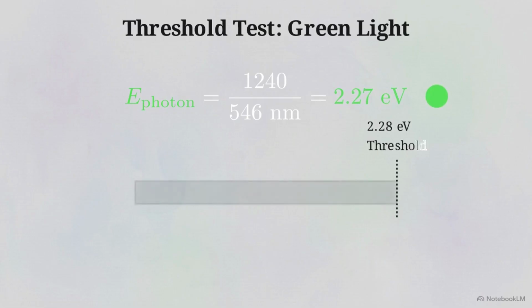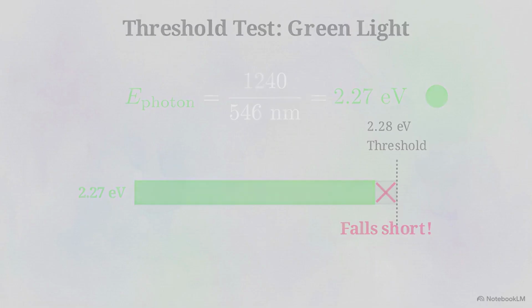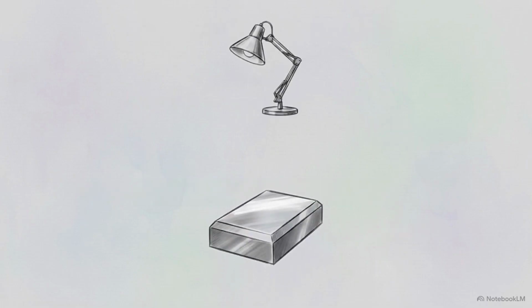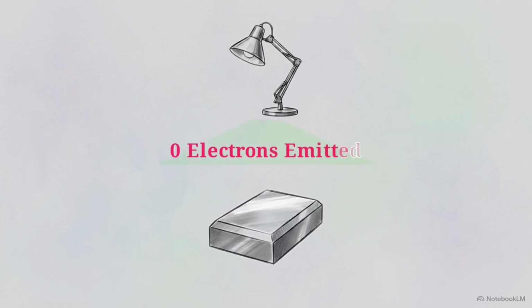We run the same calculation. 1240 divided by 546 gives us a photon energy of 2.27 electron volts. That is 1/100th of an electron volt short of the 2.28 work function. Because the incoming photon falls short of the toll, absolutely 0 electrons are emitted. You could blast the sodium with a 10,000-watt green lamp and nothing would happen. The individual photons simply do not have the energy to break the metal's grip.